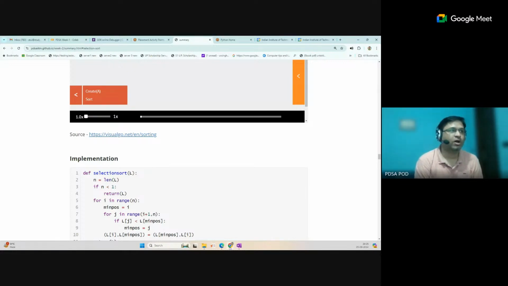Apart from that, we have the dictionary, and with the help of the list and dictionary we can create other data structures, which are stack, queue, and linked list. We can also create a graph data structure with the help of a nested list in matrix form. Similarly, we can represent the tree.